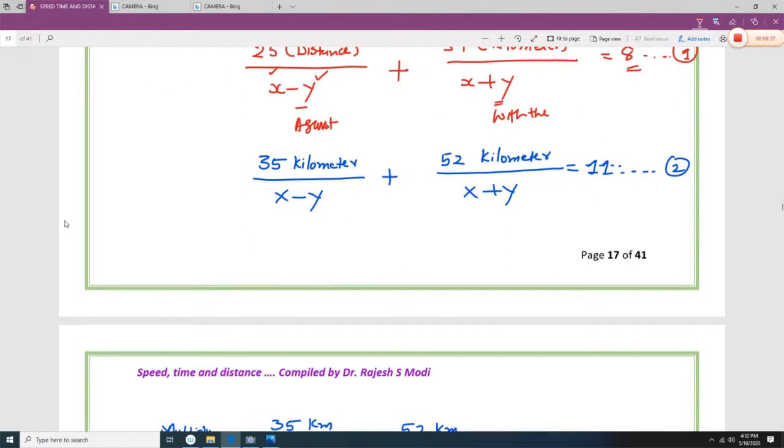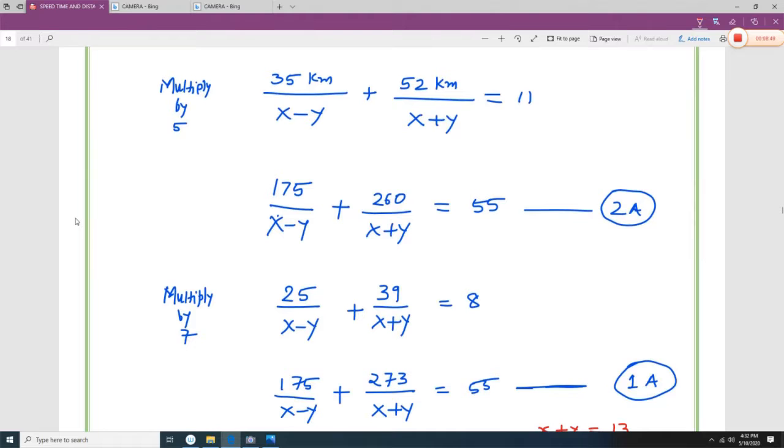Next time what is going to happen? 35 kilometers against the stream, and with the stream 52 kilometers, and it will take 11 hours. Now you have to balance the equation by multiplying with 5. So 35 into 5 is 175, 5 into 52 is 260, and 11 into 5 is 55. So this is 2a we got.